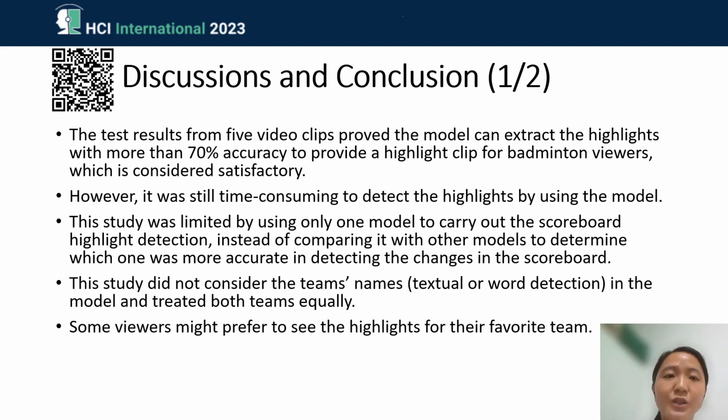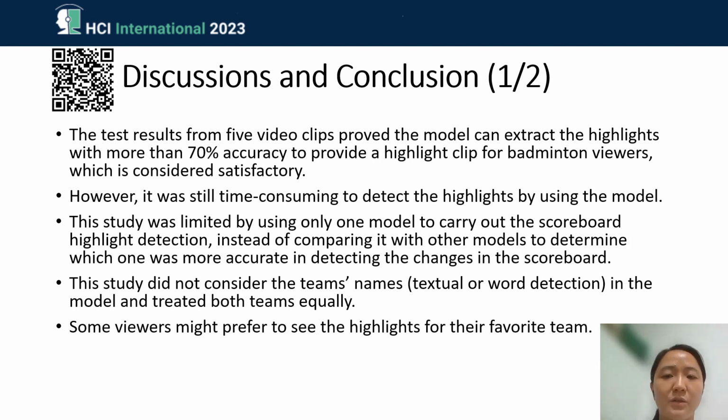In the last 2 slides, we wanted to discuss our small projects' limitations. Even though we have already reached 70% accuracy and above, it's still very time consuming when YOLO version 5 is trying to watch those videos, and it still takes time. We also find that it's probably because of the hardware devices.